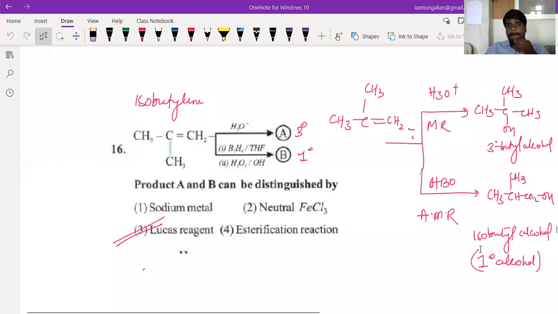Is that clear, beta? Chat box, yeah. Right.